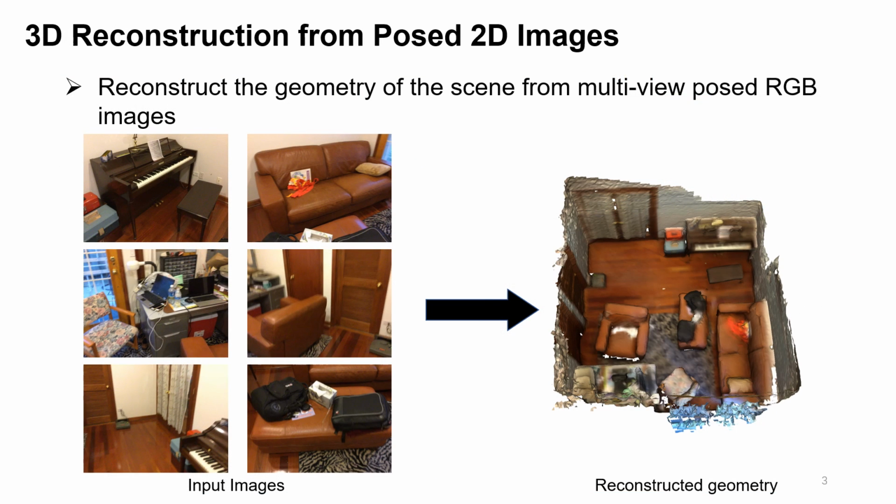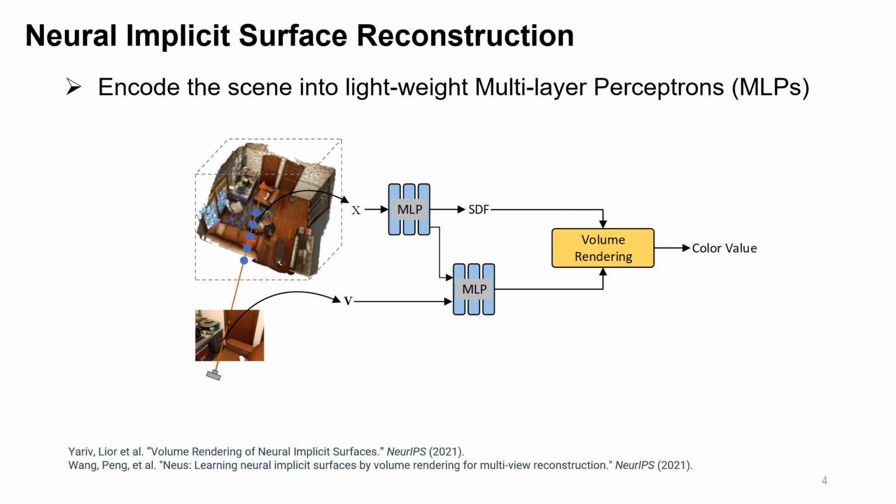Given multi-view posed RGB images, we aim at reconstructing the surface geometry of the scene. This task has numerous applications in autonomous driving, virtual reality, robotics, etc. Traditional methods use multi-view stereo pipelines to solve this problem. Recently, however, neural implicit representations have gained much attention and have shown impressive reconstruction results without 3D supervision. For example, NeuS and VolSDF use an SDF to represent the scene and encode the scene into lightweight MLPs. Then, they render the image by volume rendering.